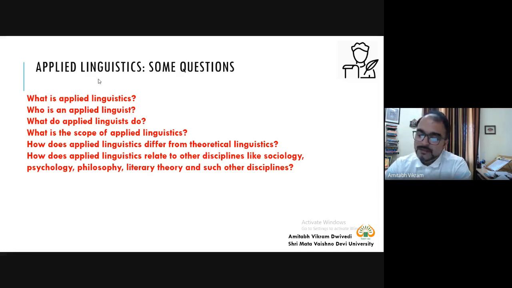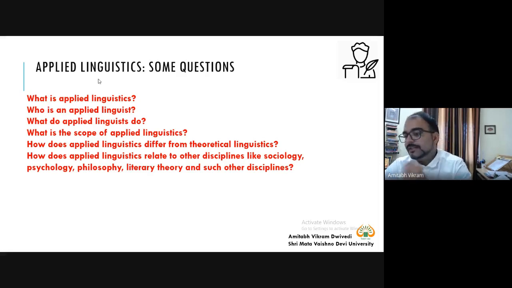A speech community is a community, first of all, that speaks the same variety of language that is understandable to all. With all its nitty-gritties, they speak a language which is understandable to all, and we can see how language functions. We also know that there is a variety known as South Indian English.